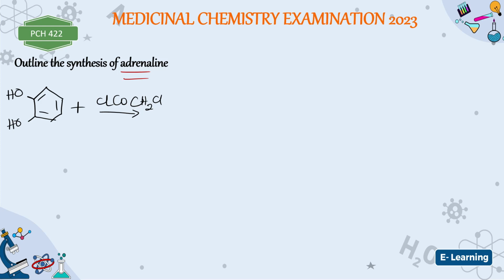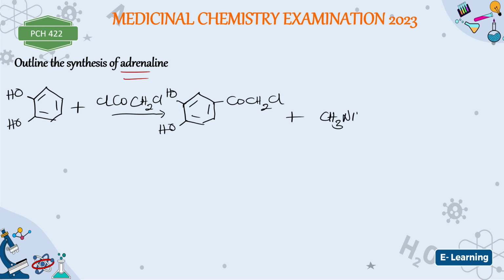So if this one is attached, it is going to form something like this. This is my final revision for this particular step. You have CO, CH2, and then Cl, and then of course you have OH, you have OH, plus CH3NH2. All right, now this one is now going to give us what?